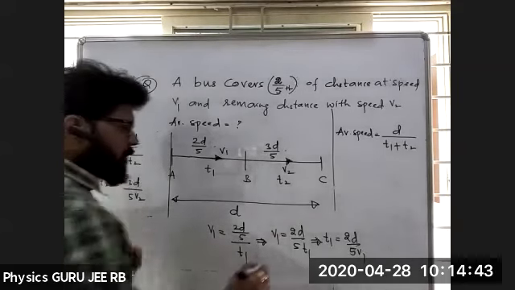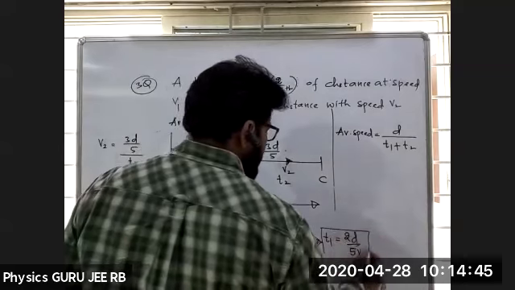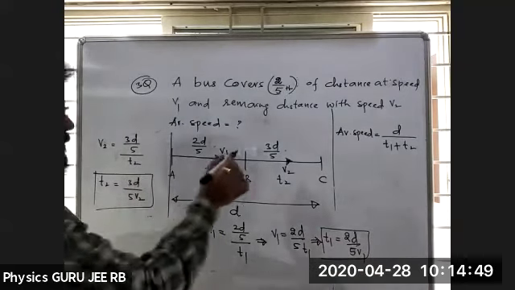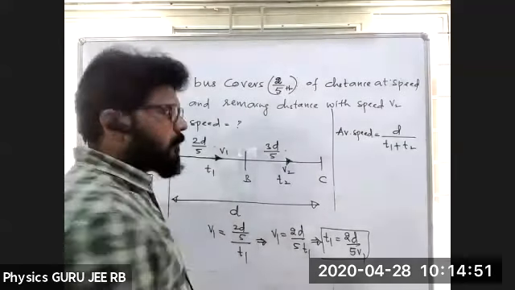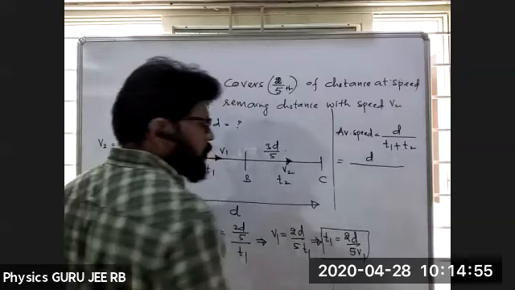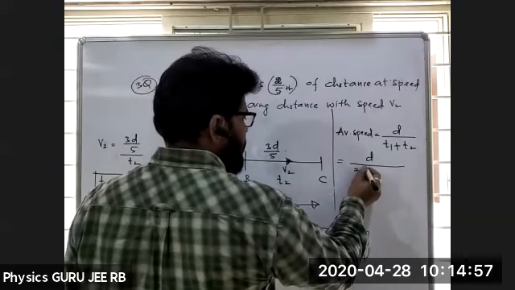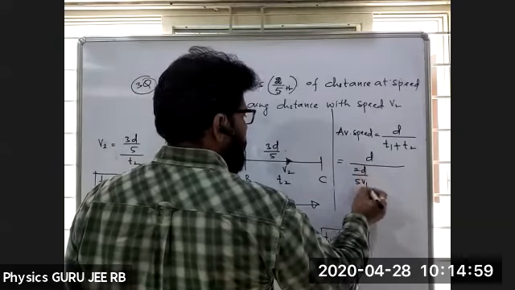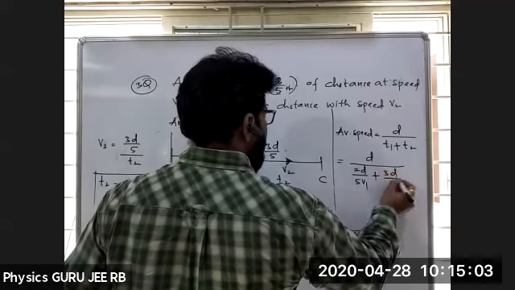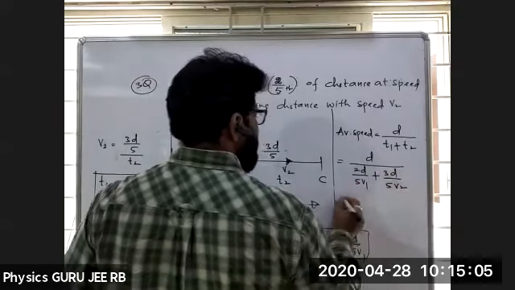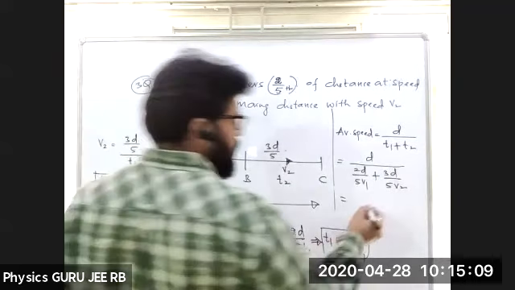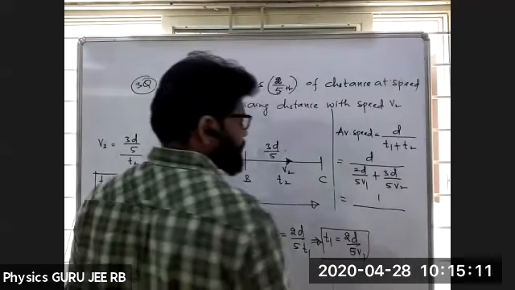I now have t1 and t2. Take this t1 and t2 and substitute. So average speed is equal to d divided by, what is t1? 2d by 5v1 plus what is t2? 3d by 5v2. That's all. So in the numerator and denominator, d will get cancelled. You can take the LCM for this part.